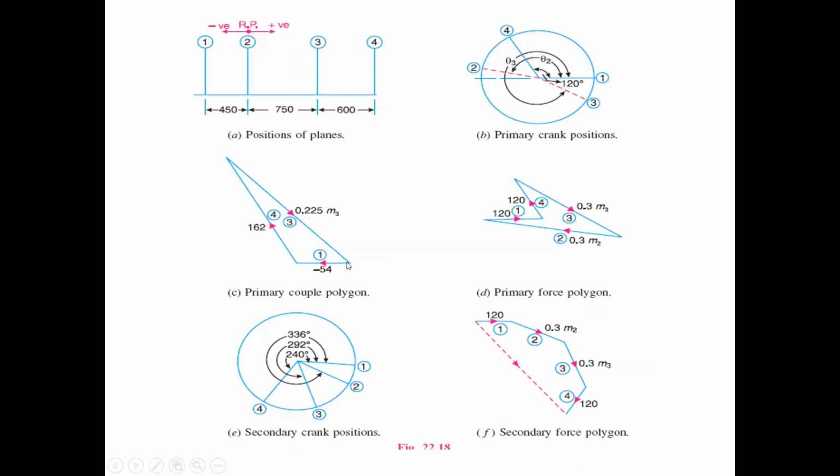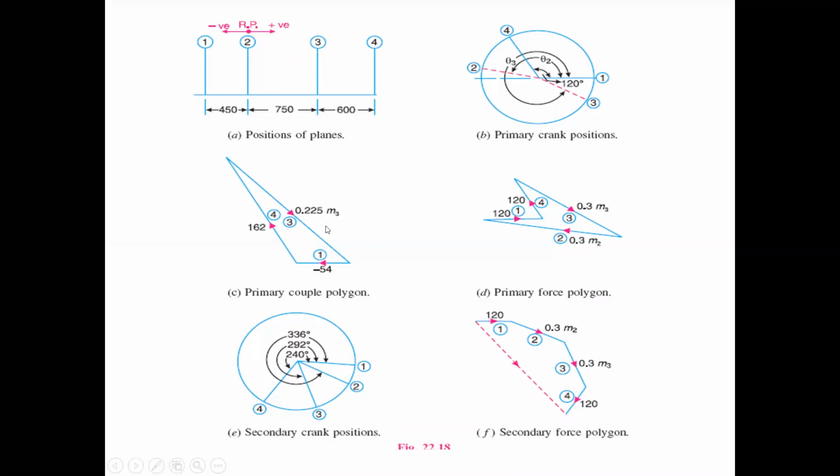So the first point is there and the last point is there, and they are enclosed with a straight line, a dashed straight line. Actually we have to draw a dashed straight line. So what is the value? That belongs to the 0.225 M3. Now we'll find out the M3 value.